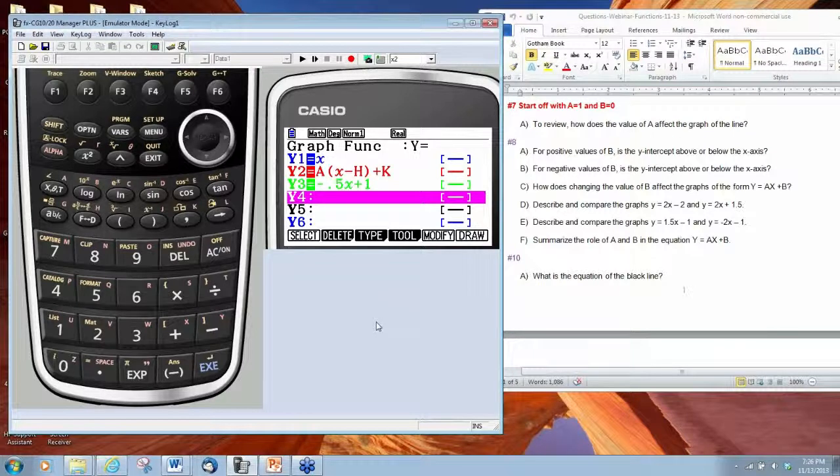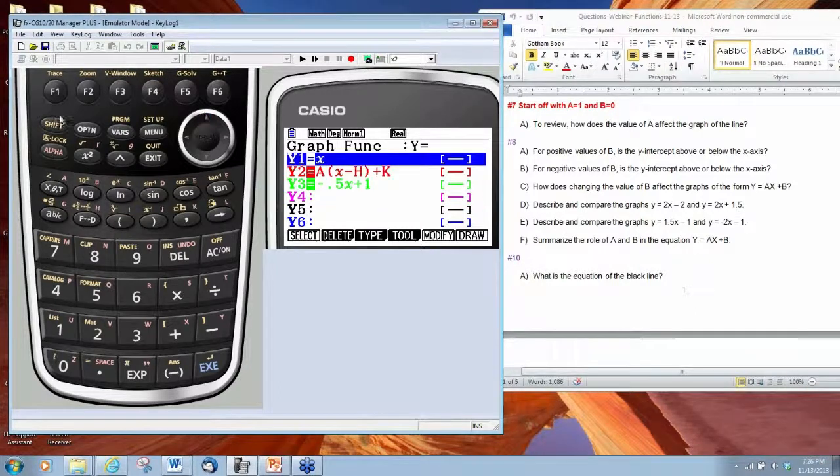Okay, all right. So now let's talk about some more interesting functions. All right, we are going to clear these out. All right, let me delete these. And now we are going to